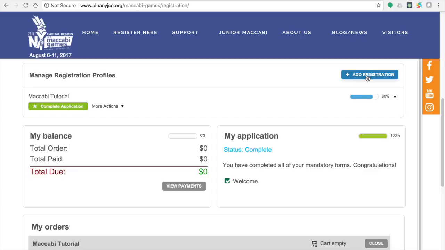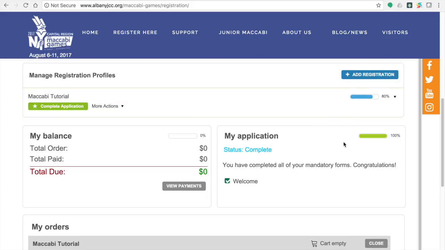Also, I want to point out that as I mentioned, all of your household members need to be registered. If you chose to not add them before, you can utilize the dashboard and click the plus sign, Add Registration, to add those additional people residing at your address.